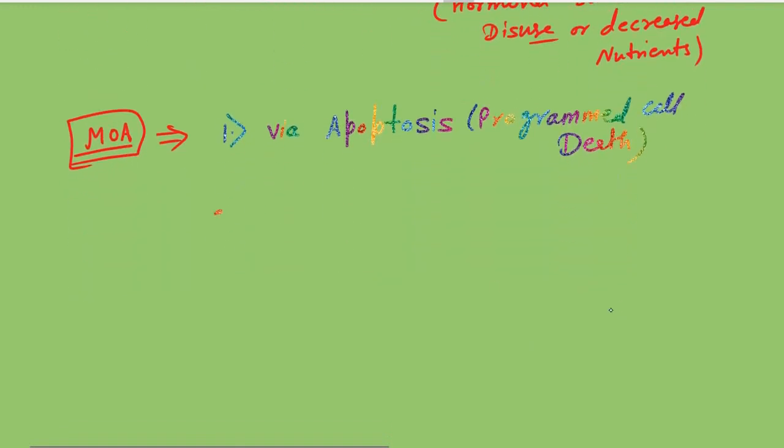Then the second important cause for the atrophy is the ubiquitin proteasome degradation.